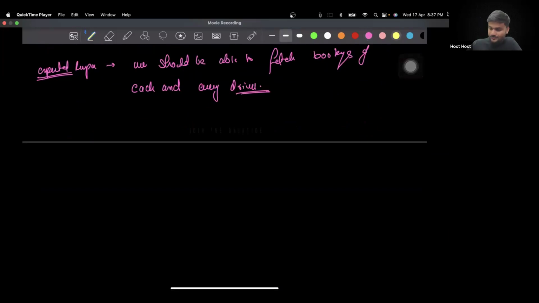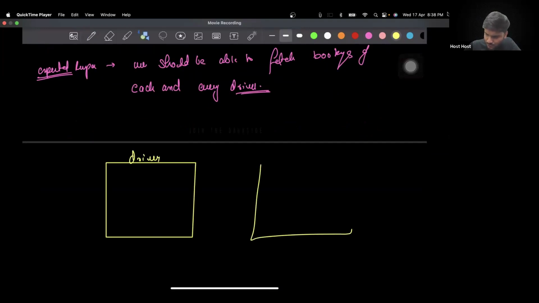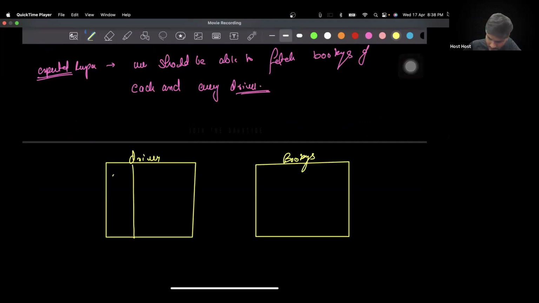In the question, it will also be given to you how the schema mapping looks. There is a driver table and a bookings table. The driver has a primary key ID.